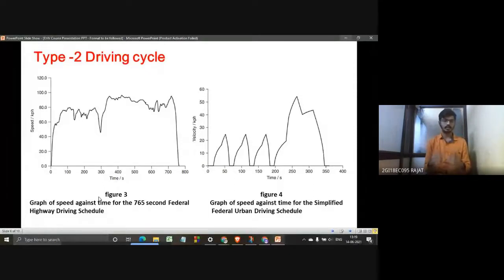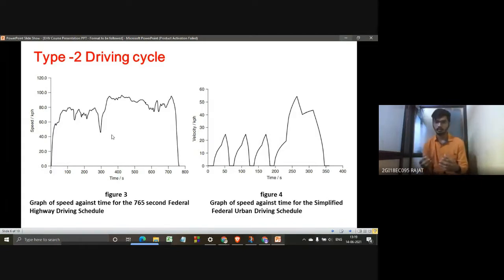So what they have done is they have taken the car to a highway and run the car on the highway. Here you can see almost constant speed is being maintained, not like the previous slide where it goes to zero, because on a highway there are no speed breakers and not as many obstacles. It is a plain road, and you can race. This is how the graph of speed against time looks.